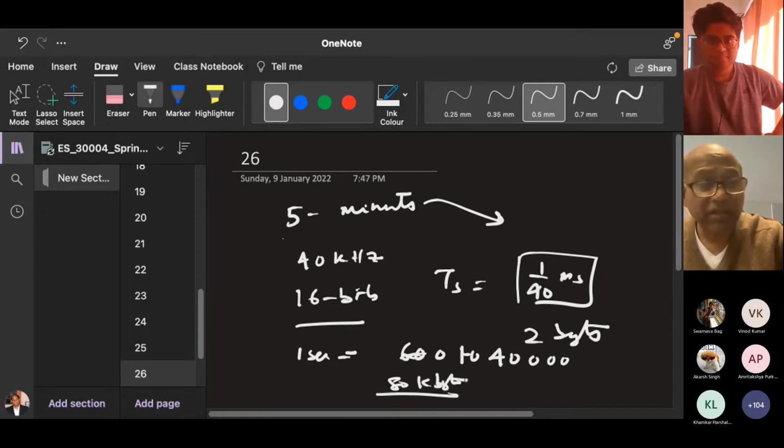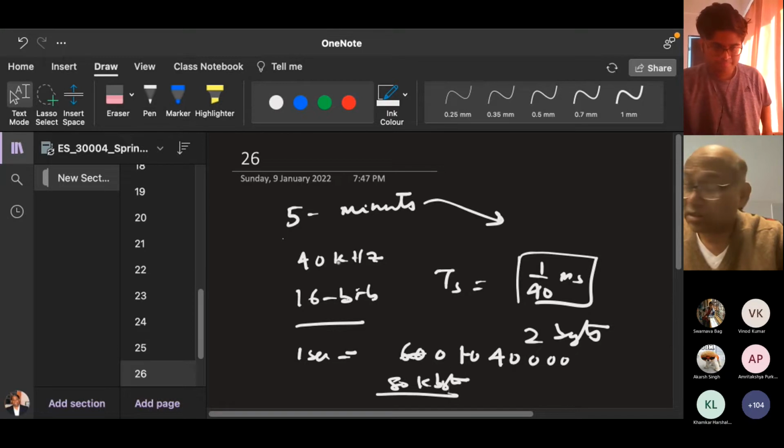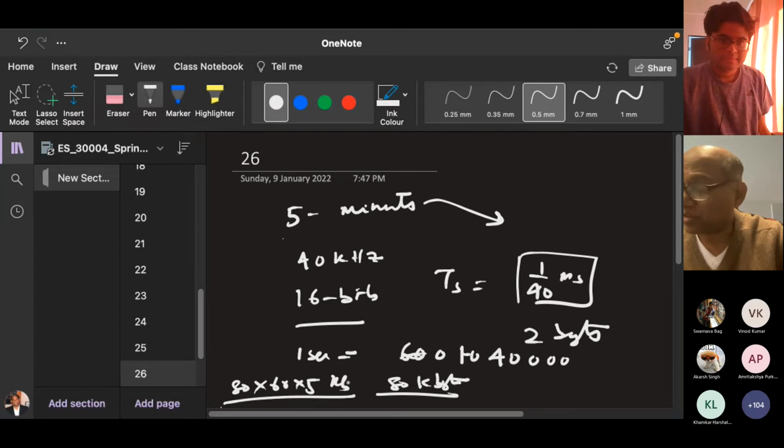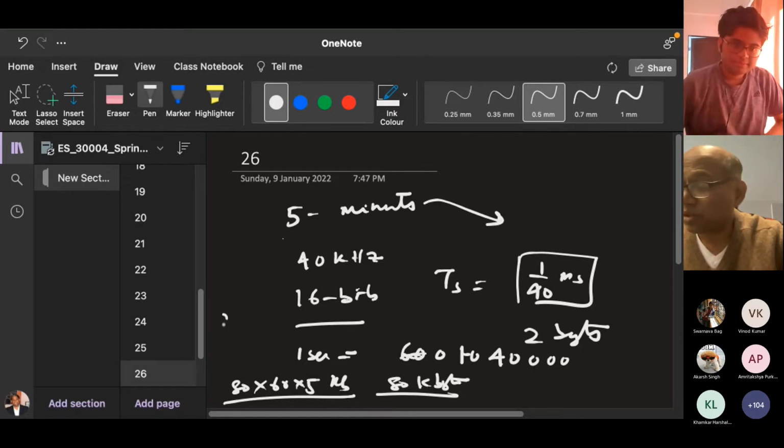Please correct me. In 5 minutes, how much? So 80 into 60 into 5 KB. So 24,000 kilobytes, 24 megabytes for 5 minutes, right?